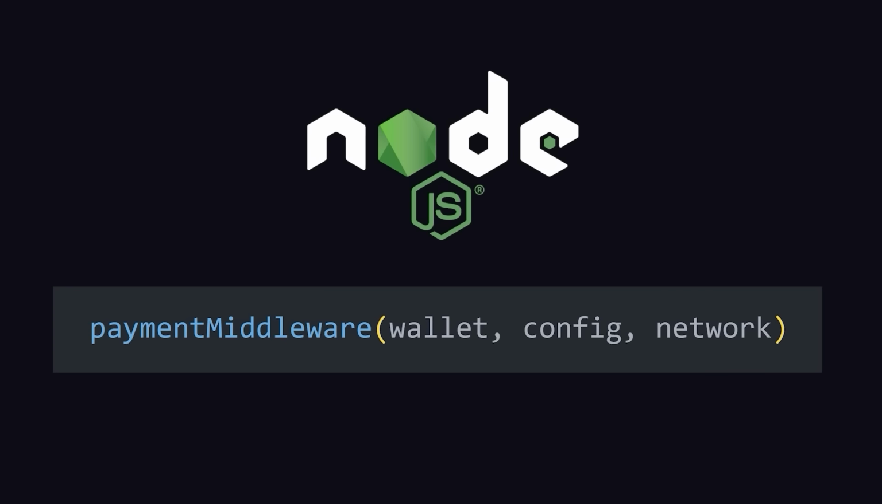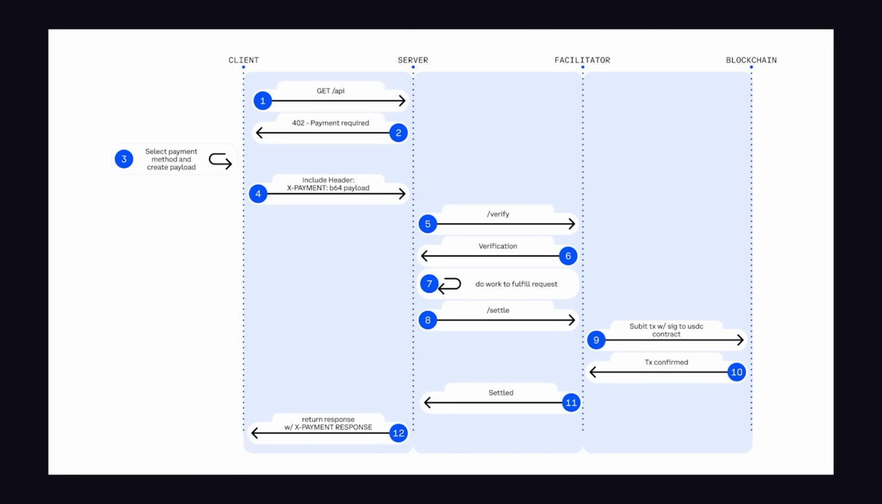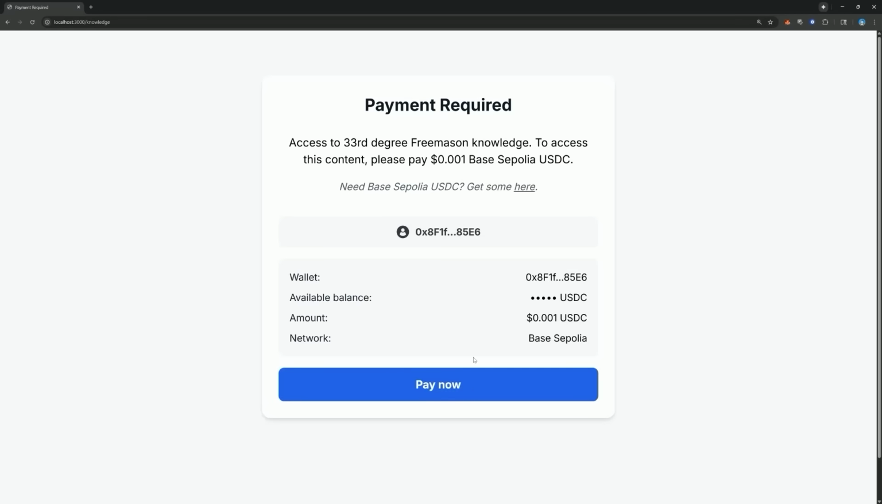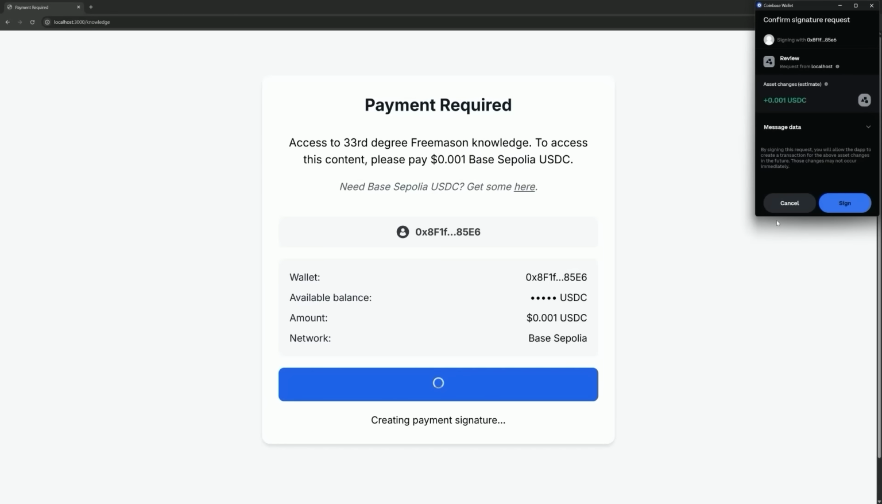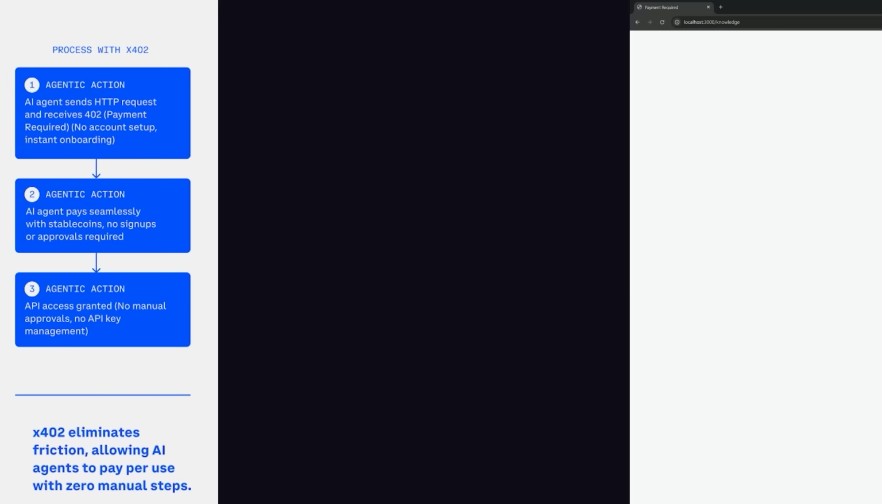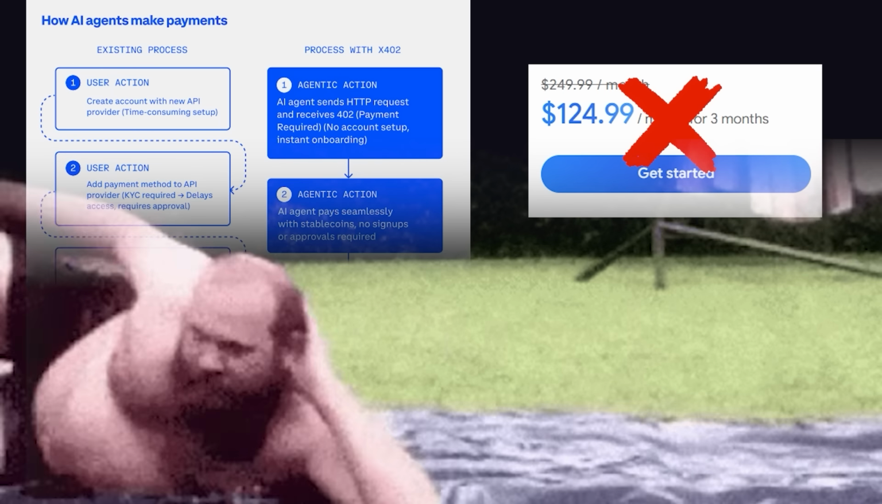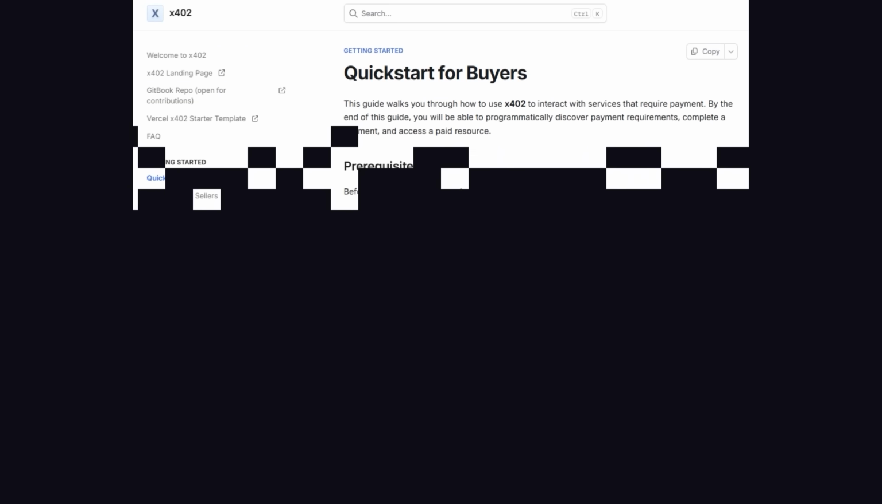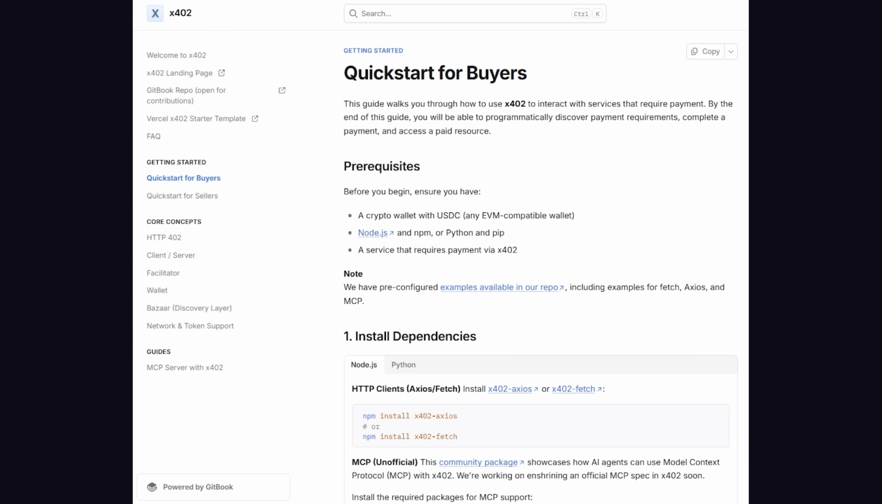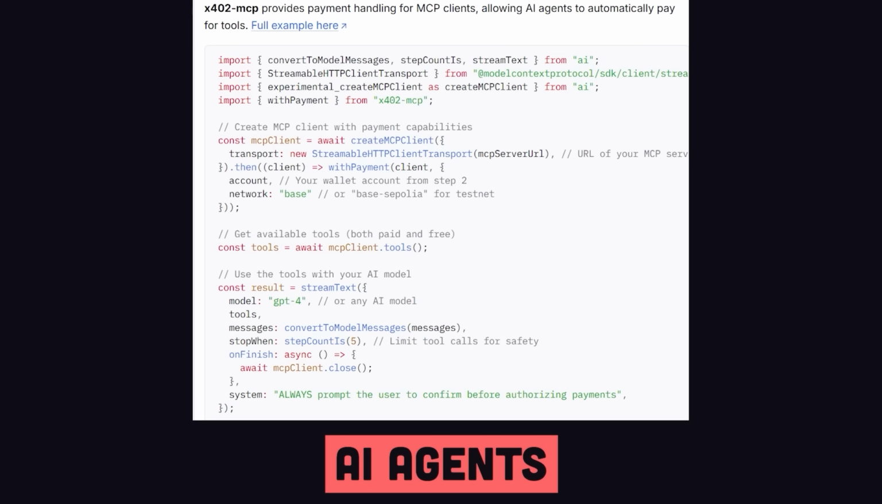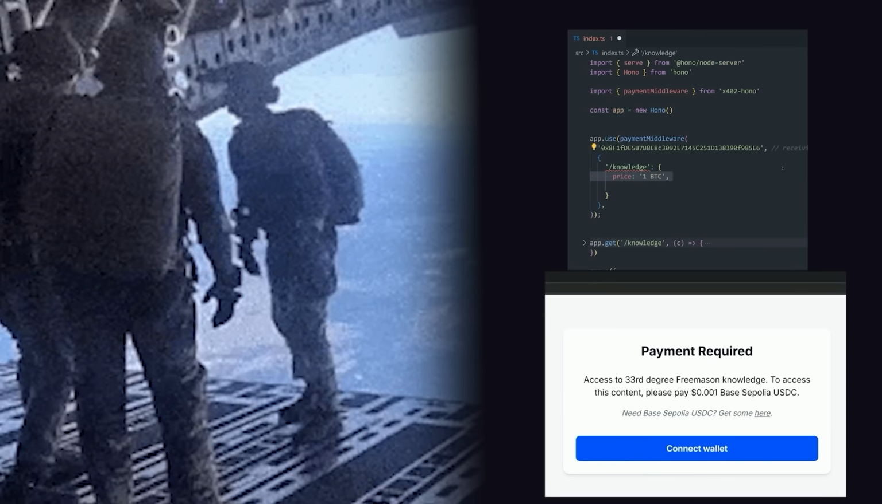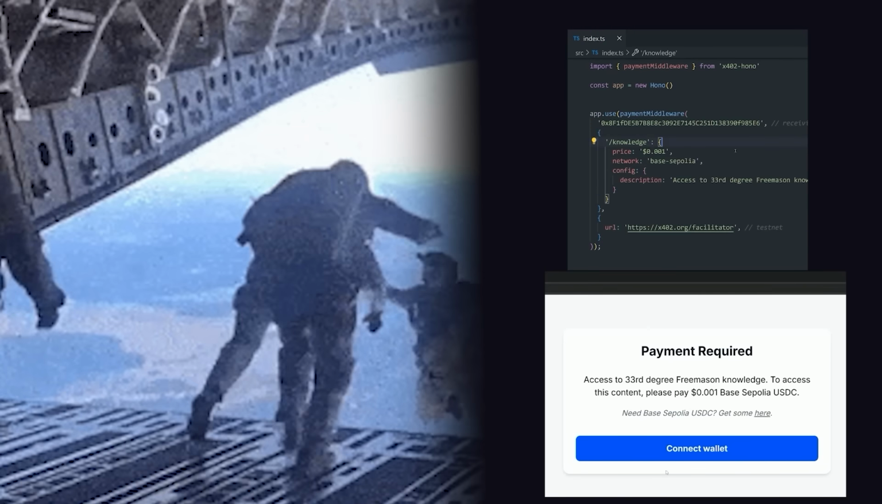In fact, it only takes 1 line of middleware code in Node.js to get up and running. If a buyer makes a request to a paid API endpoint, the server responds with an HTTP 402 code, which means a payment is required to complete the request. The user would then see a page like this, asking them to connect a wallet, at which point the transaction can be completed without subscriptions, authentication, or any other friction. In addition, the process can be done programmatically on the buyer side, using handwritten code or even AI agents. Pretty cool, but now let's actually deploy our own monetized API from scratch.